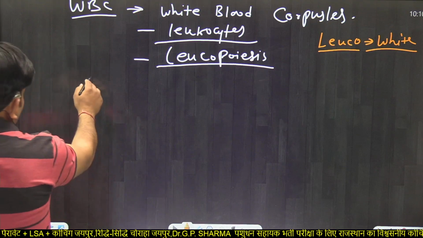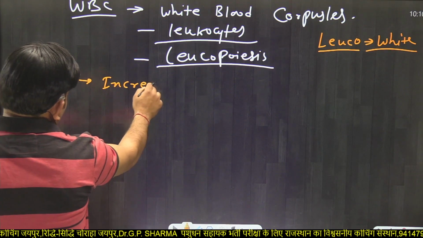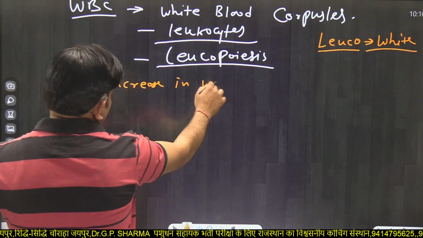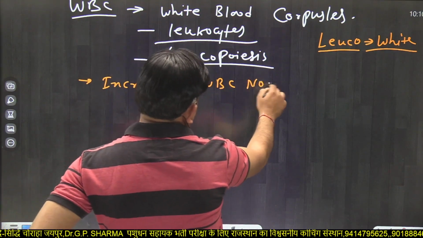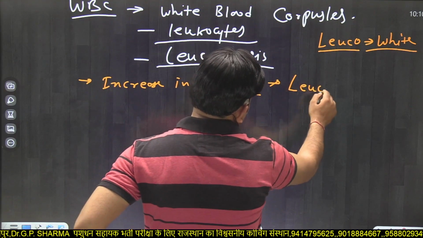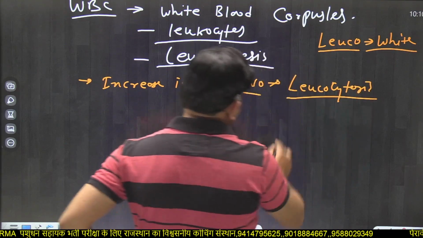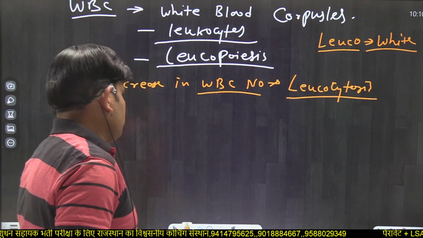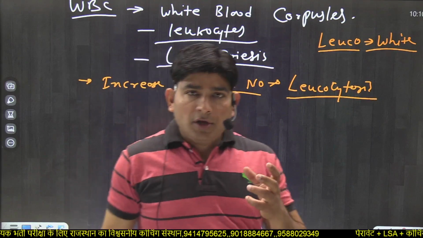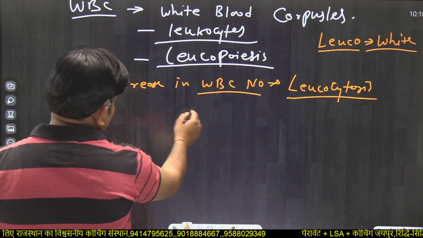Now, if there is an increase in WBC number, it is known as leukocytosis. If WBC increases in a great amount, this condition is known as leukemia.